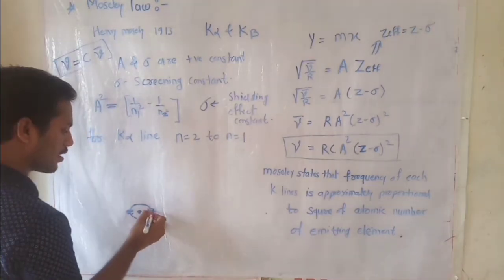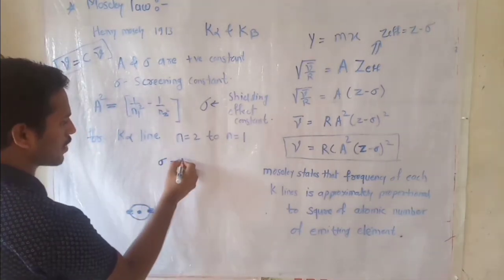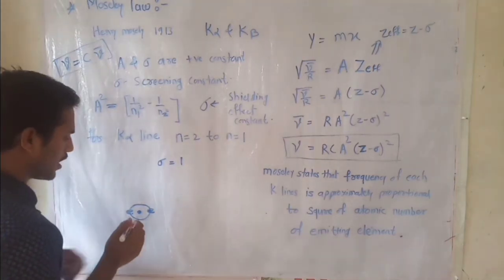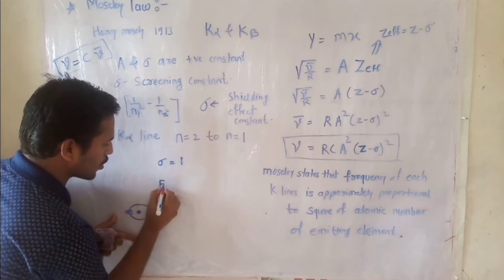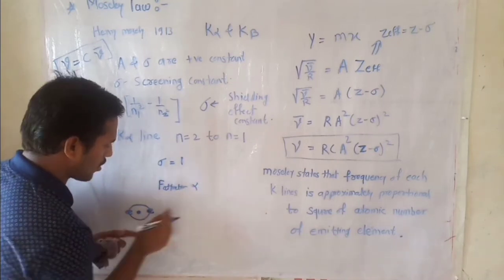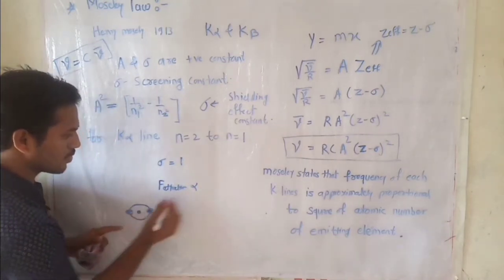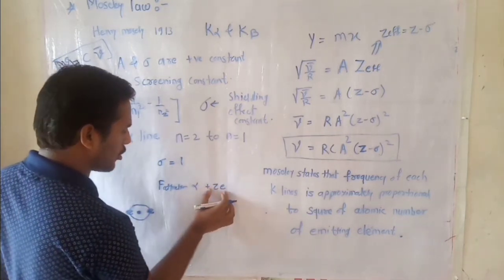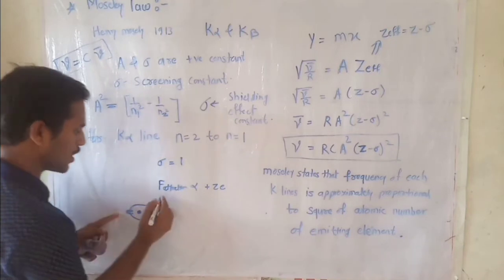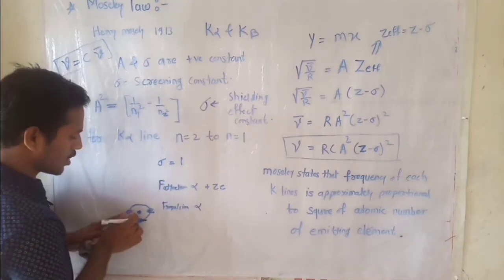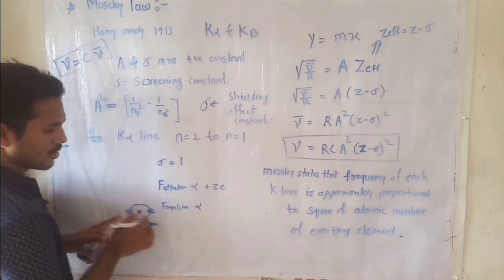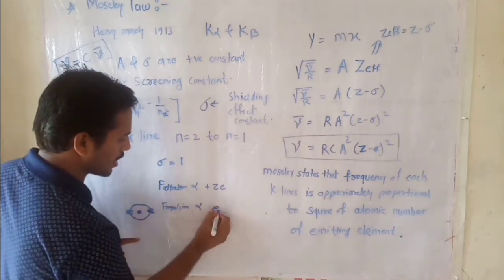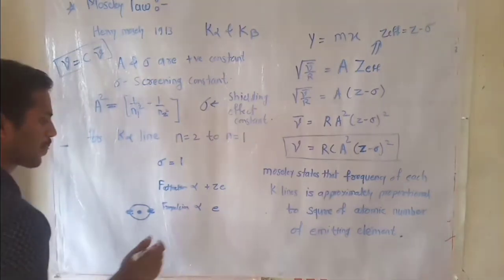Hence, the value of sigma is taken as 1, because the force of attraction on this electron is proportional to plus Ze, the actual nuclear charge, and the force of repulsion is proportional to the number of electrons contributing. Here there is only a single electron, so it is proportional to e.